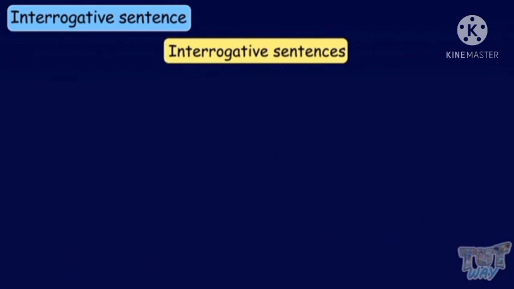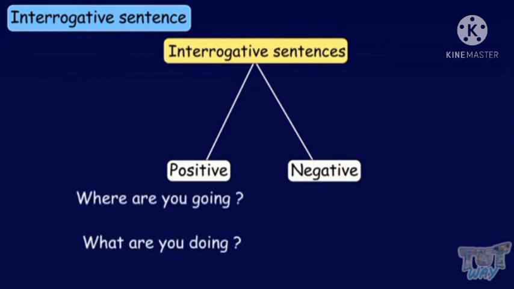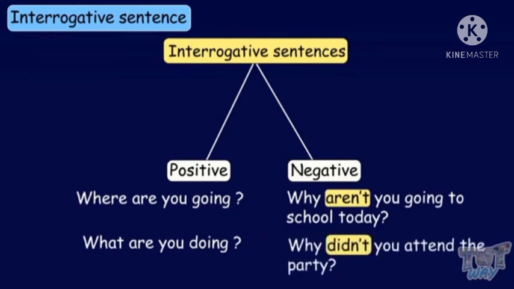Interrogative sentences are of two types, positive and negative. Positive sentence, for example, where are you going? What are you doing? Okay, these are the positive sentences. And negative, why aren't you going to school today? Why didn't you attend the party?